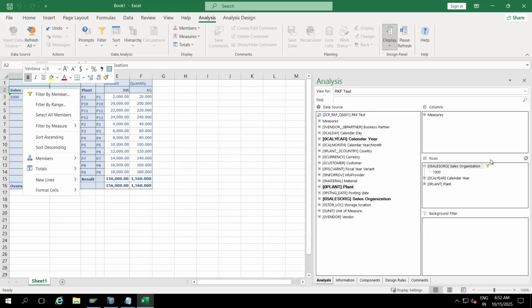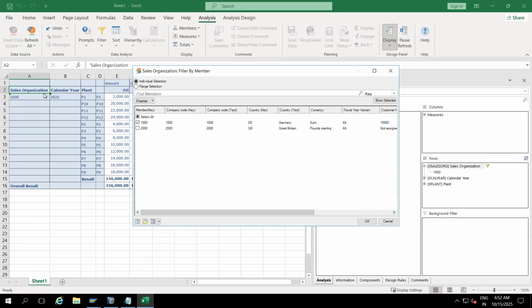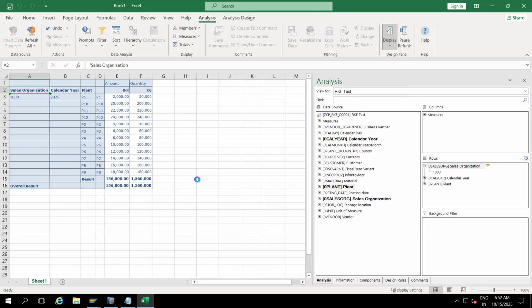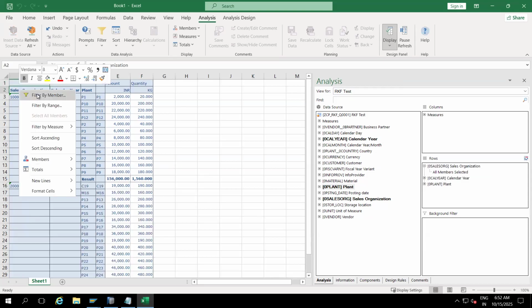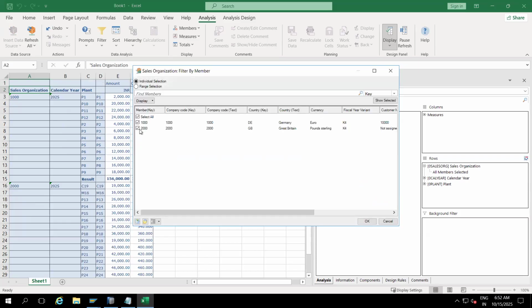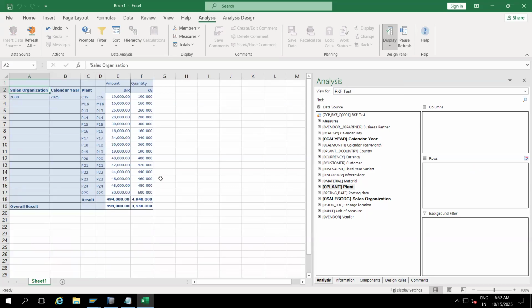Whatever symbol you see, go to that symbol. Now select this as well. Clear? Now you can add and you can remove as well. Right click, filter by member, and you can remove. And this time I will go for 2000. Clear, right?